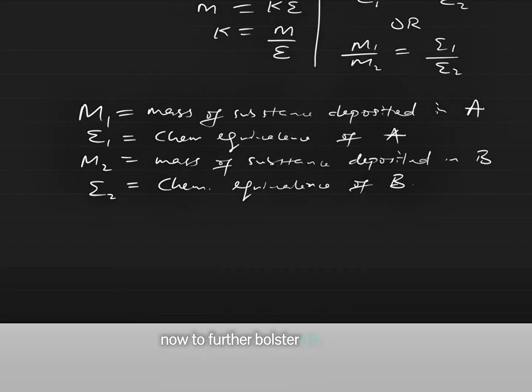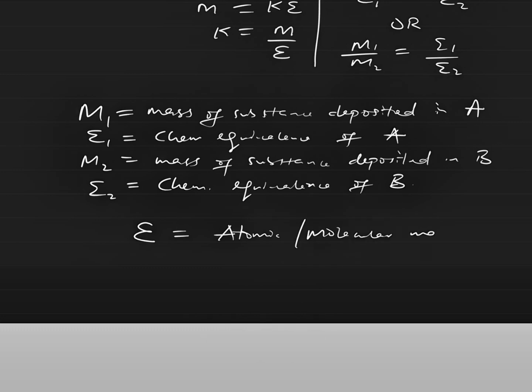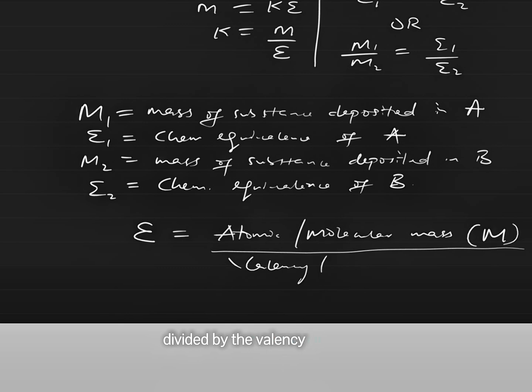Now, to further buttress this law, it's also important to take note that the chemical equivalence E can be equal to the atomic or molecular mass, which can be denoted by capital M, divided by the valency or charge, which can be denoted by small v.